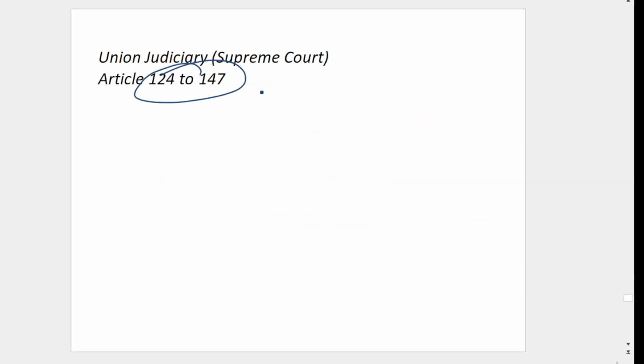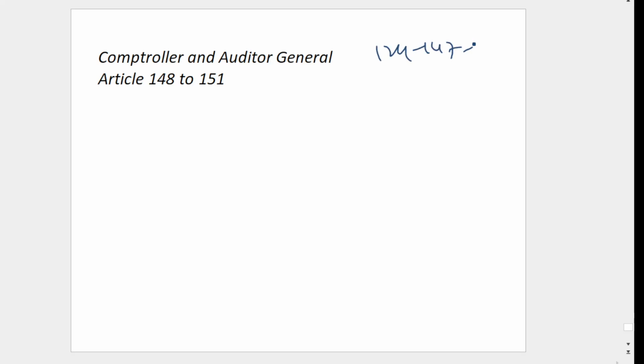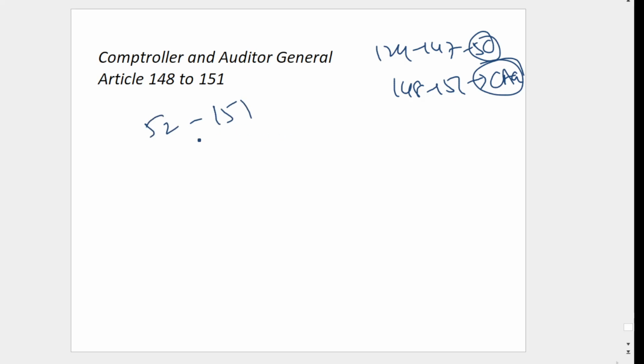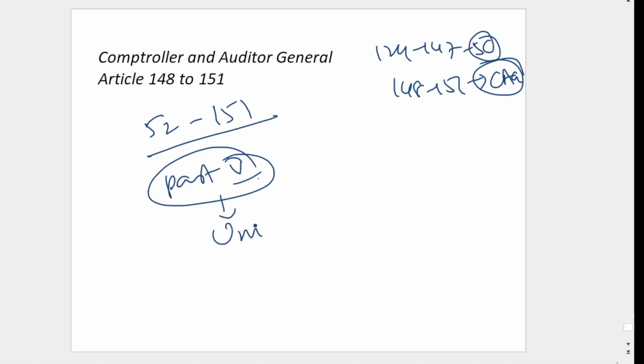Then for Articles 124 to 147, the Supreme Court, there is one lecture, you can watch that. Then Articles 148 to 151, this is the CAG. This is also explained. So Article 52 to Article 151, this is Part 5 of the Constitution. This is about the Union. Thank you.